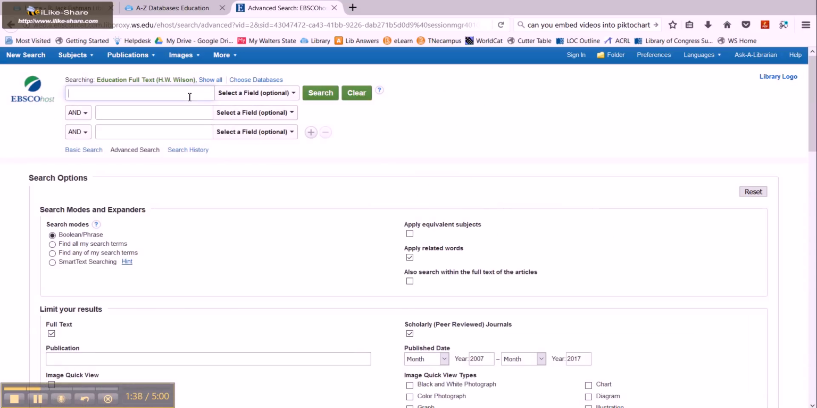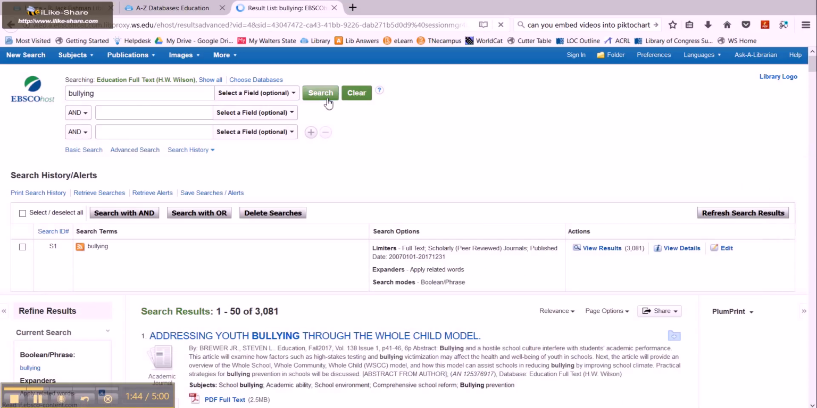And we're going to start very broadly with the idea of bullying. And so when I type that in there and hit search, I get 3,000 and some articles. And so we want to break that down a little bit. You don't want to have to manage that many. And so we're going to use these little three words here. They're called Boolean operators to tie some terms together and narrow down our topic. And so AND, OR, NOT are going to be what we use to do that.